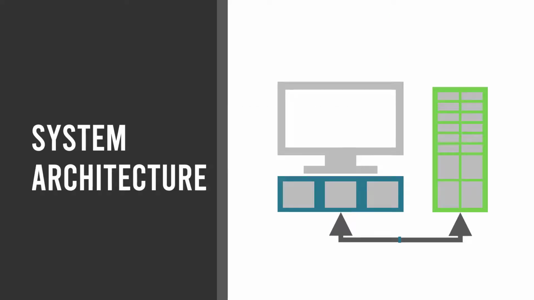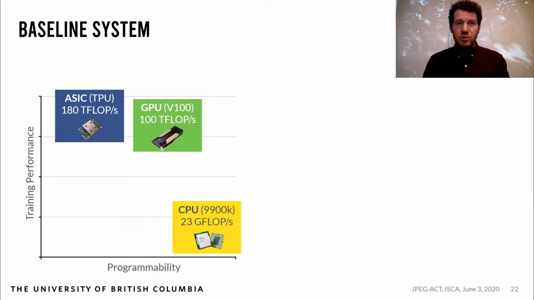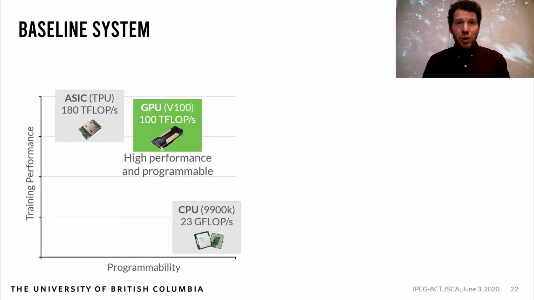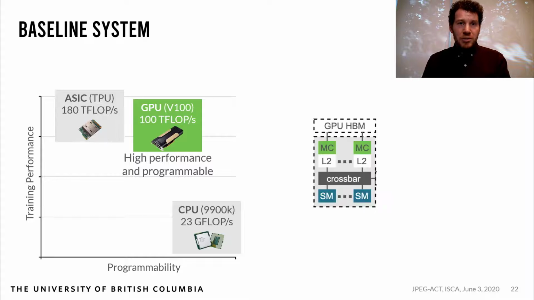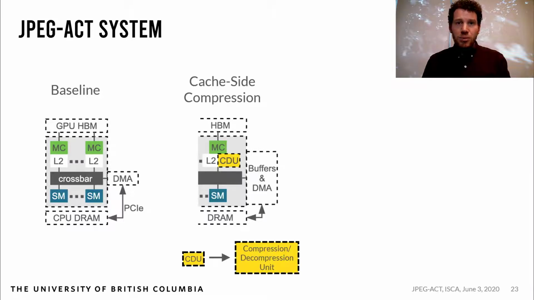We will now examine the system setup for JPEG-ACT. Out of the options for training CNNs, ASICs, GPUs, and CPUs, we select GPUs as they have a good trade-off of performance and programmability. However, the memory wall is also applicable to ASICs. Our baseline GPU has streaming multiprocessors, or SMs, connected to a crossbar, and a series of memory controllers consisting of L2 cache and a connection to the GPU high bandwidth memory, or HBM. As well, we connect the GPU to an external CPU using PCIe. This becomes our baseline. In order to improve the offload rate, we add compression to the memory system in the form of a CDU, a compression-decompression unit, which is capable of compressing values from the L2 cache before offloading them using DMA.